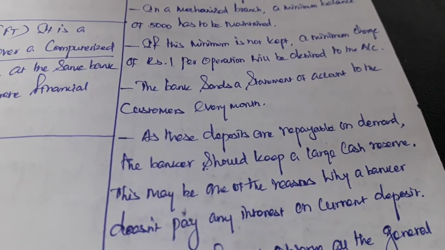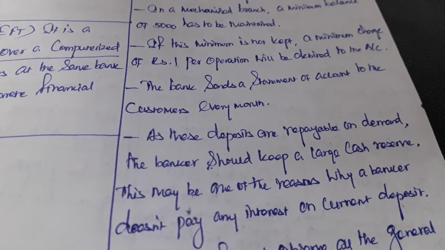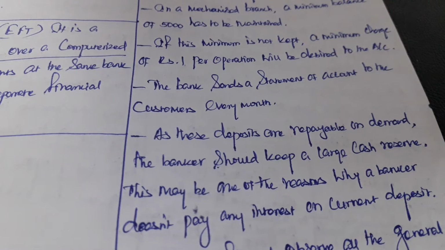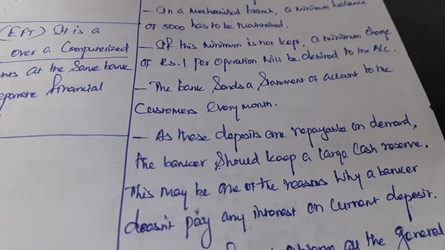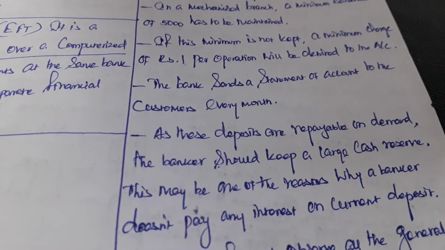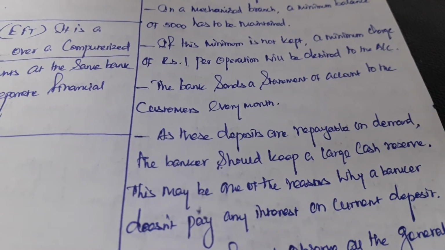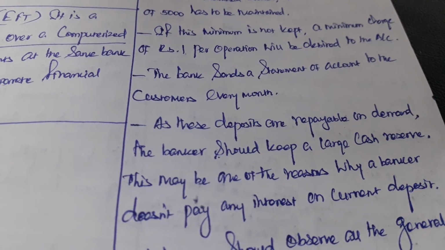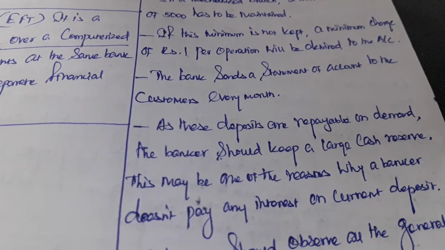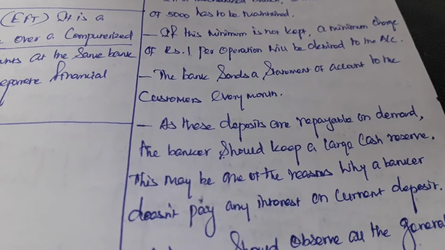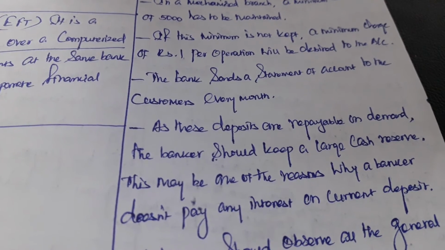The bank sends a statement of account to the customers every month. A statement of account shows all the transactions of credit and debit on a single paper. It is usually printed out once a month. That is sent to the current account holders.